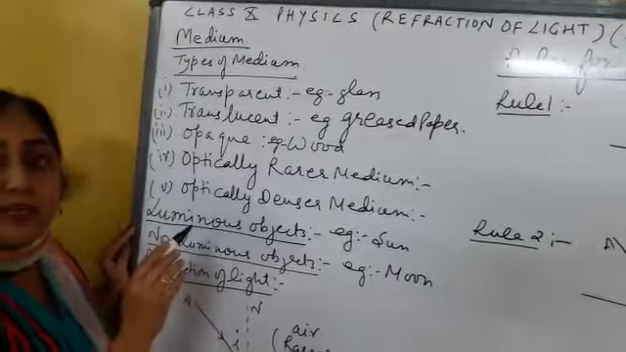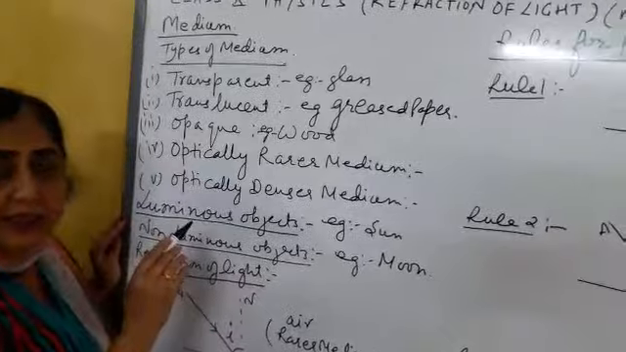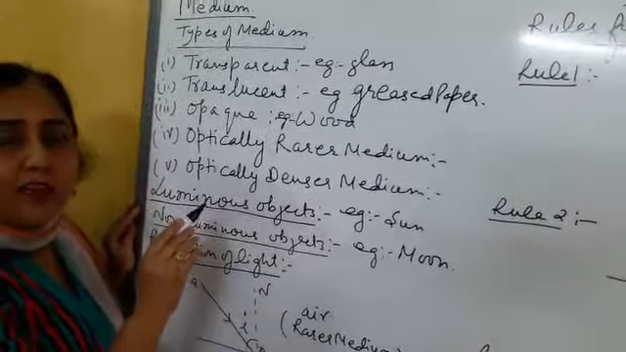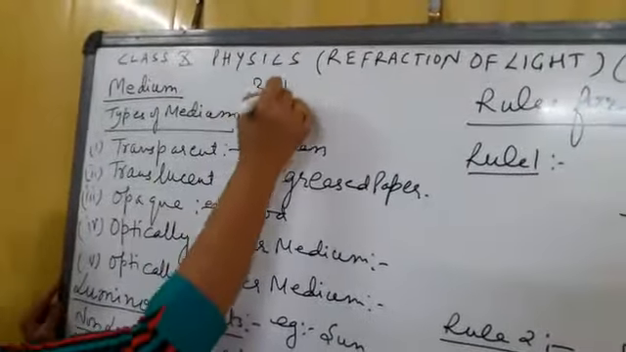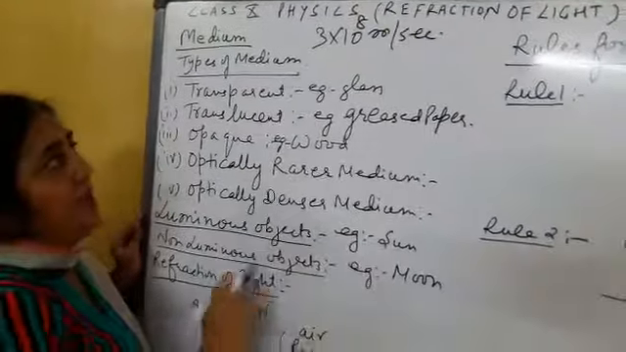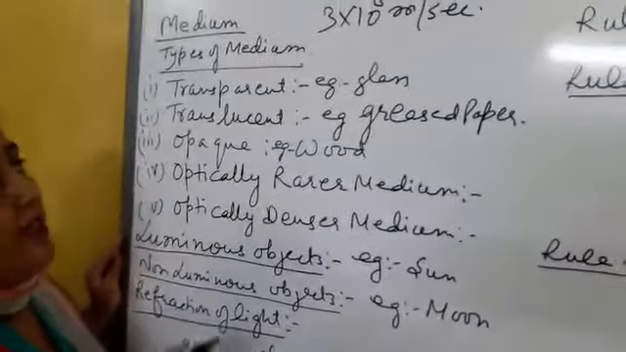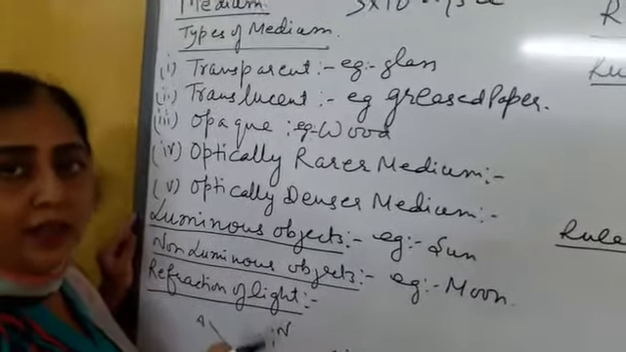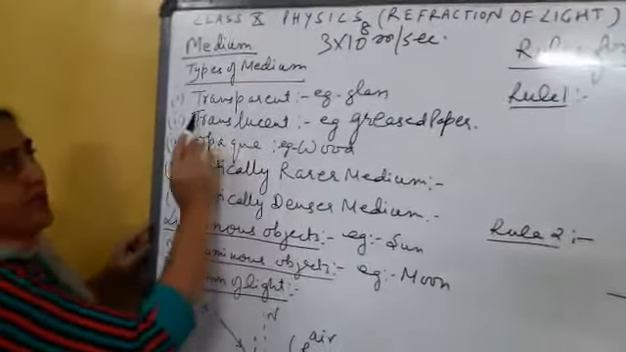So light is an electromagnetic wave. You have read in 9th class, in vacuum and in air, the speed of light is 3 into 10 raised to the power 8 meter per second. You know it very well. But light also travels through air, through glass, through water, other mediums also. So we will discuss different types of medium.